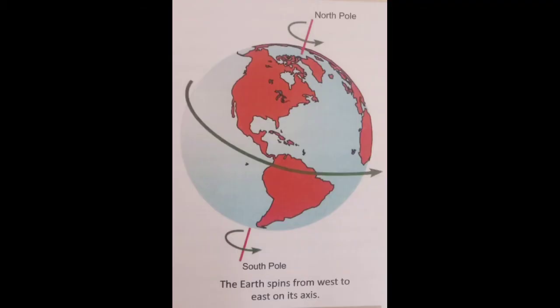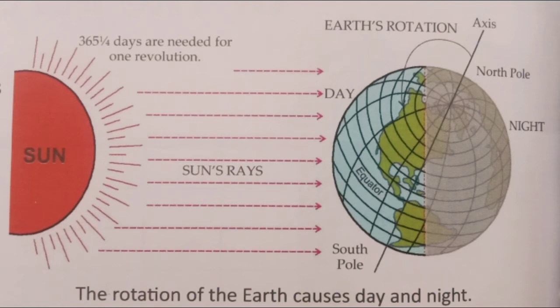Points to remember, or the summary of the whole lesson. There are 2 types of movements of the earth, rotation and revolution. The rotation of the earth causes day and night. A year with 366 days is called a leap year. The revolution of the earth causes seasons. The 2 solstices which occur each year are summer solstice and winter solstice. The 2 equinoxes which occur every year are spring equinox and autumn equinox.